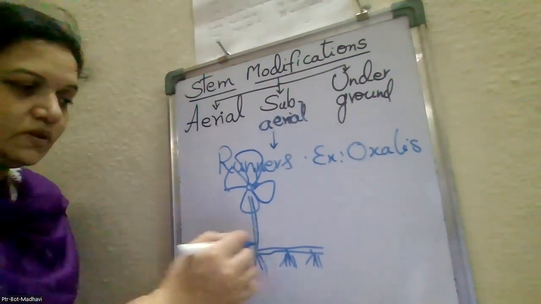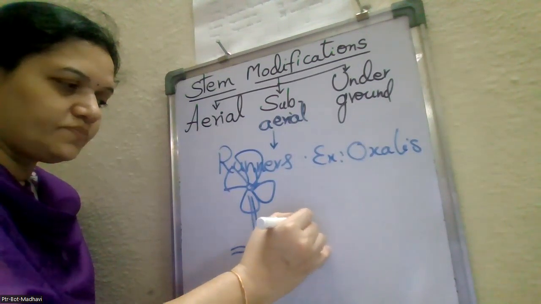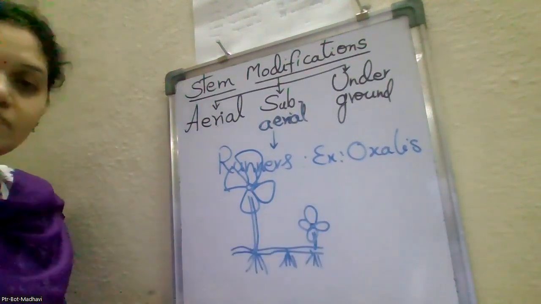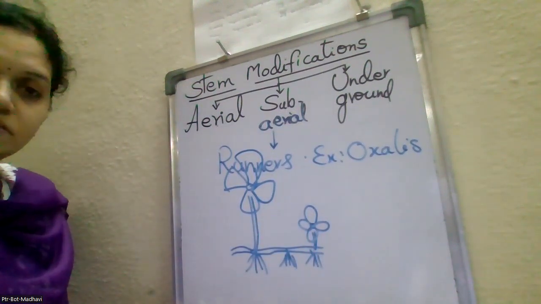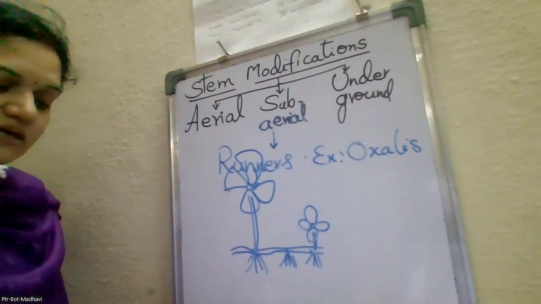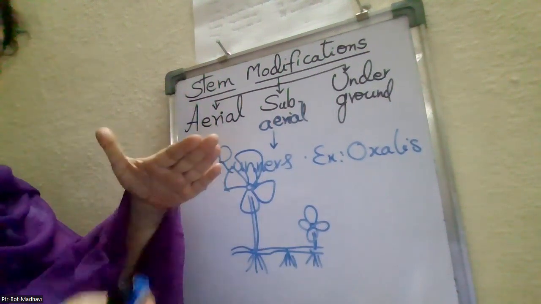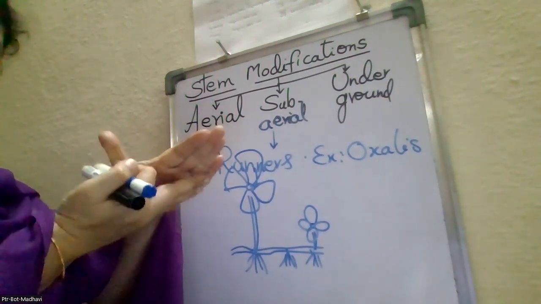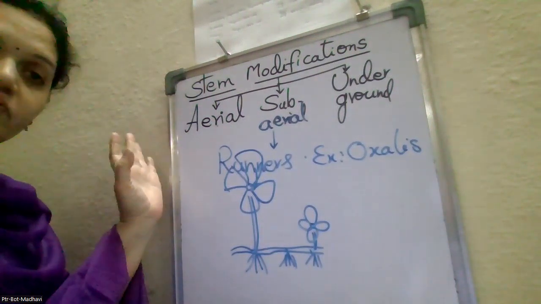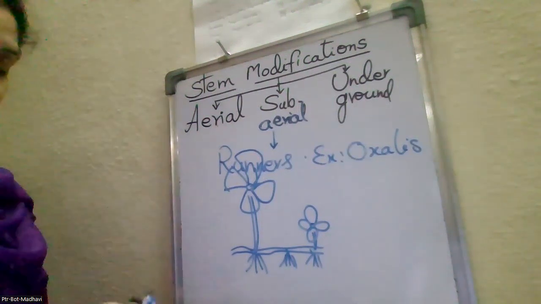Done. And here, a small one you have to draw. Oxalis. Over. And in this, the stem is horizontal to the soil surface. 1/4 of the stem is under the soil, 3/4 will be above the soil, which helps in vegetative propagation. That's it. Now comes the stolons.